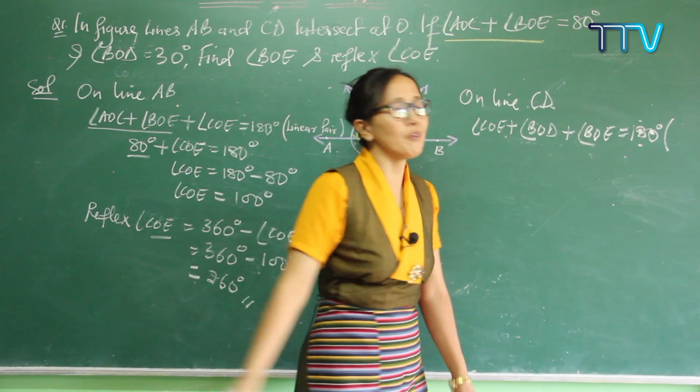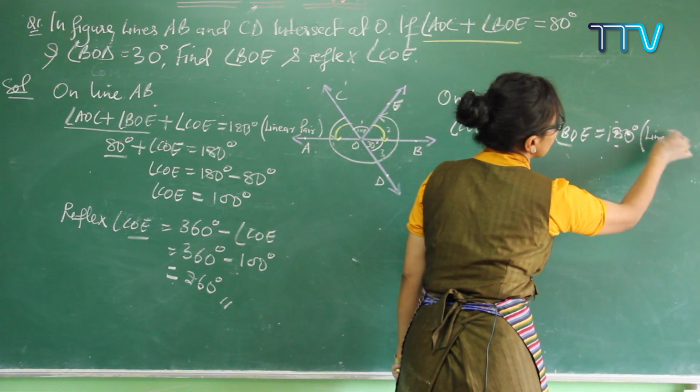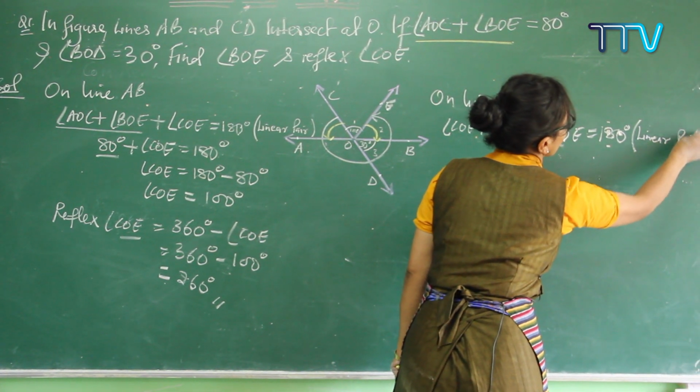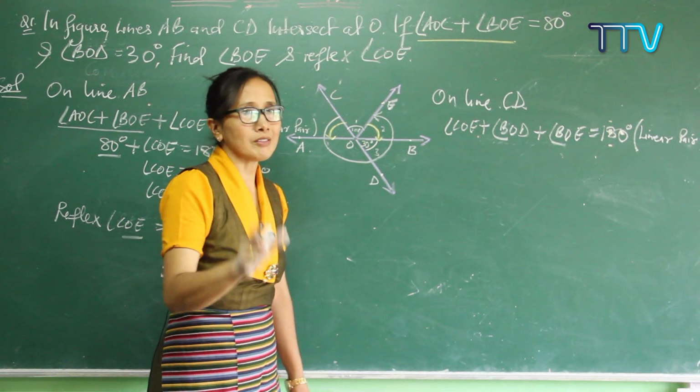What reason do you give? Linear pair. Write it here: linear pair. Linear pair is very important in every exercise.